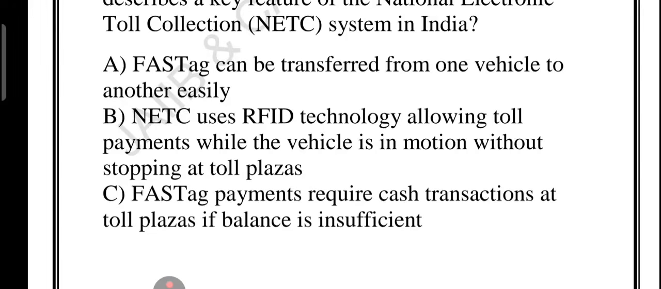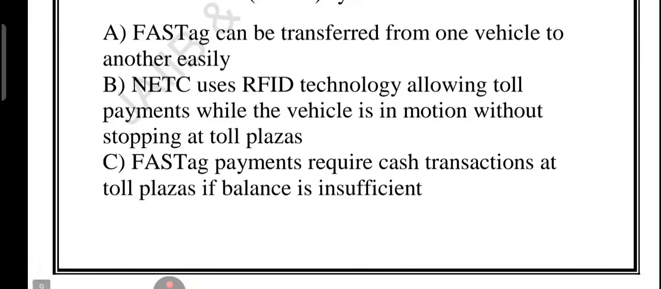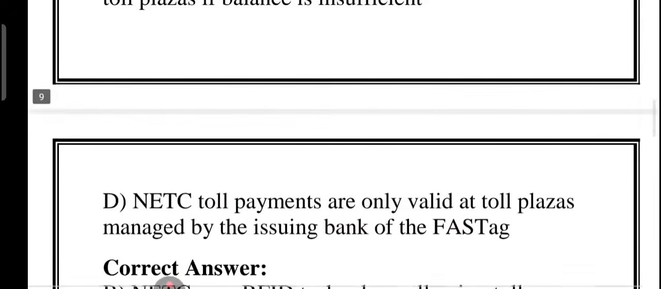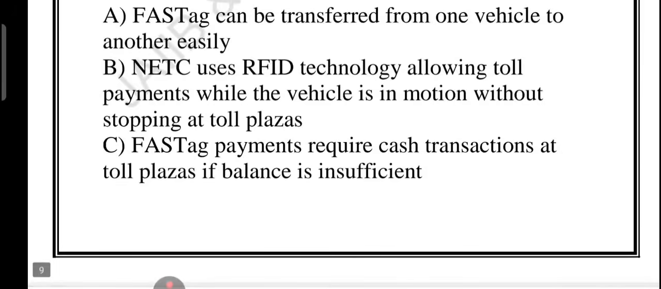What about option C? This is partially true but misleading. While you cannot use FASTag if your balance is insufficient, you must pay cash separately, so it is not a normal feature of FASTag. The key feature of NETC is contactless automatic payment while moving, no cash fallback. What about D? D is again wrong. One of the main benefit of NETC is interoperability. What is the meaning of it? That you can use your FASTag at any toll plaza across India, no matter which bank issued it. So the correct answer to this question is option number B, right?